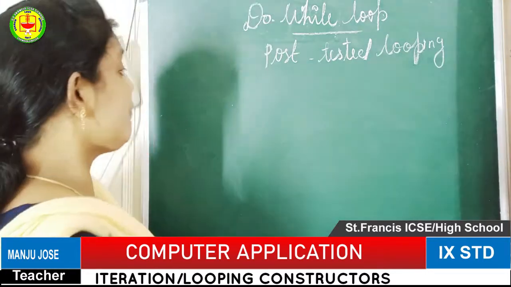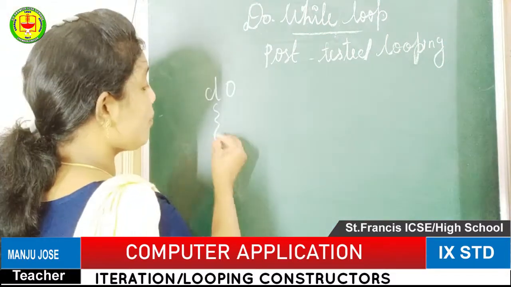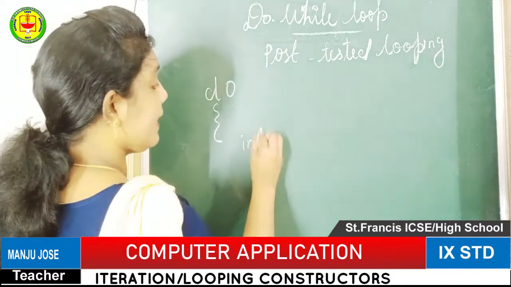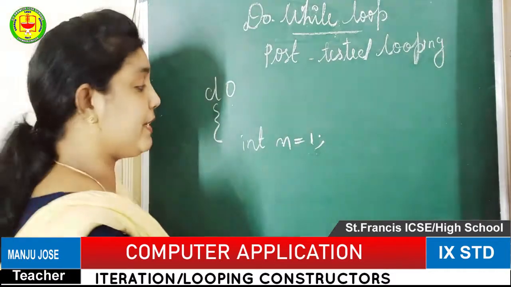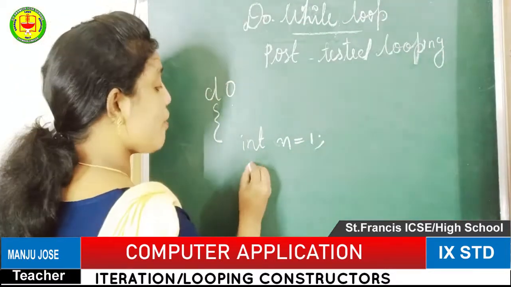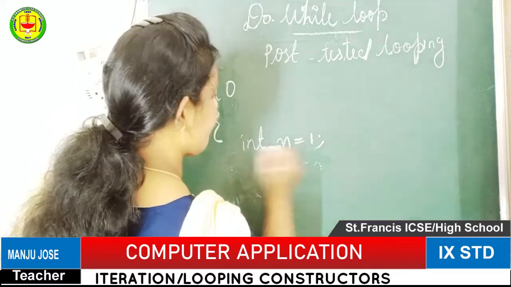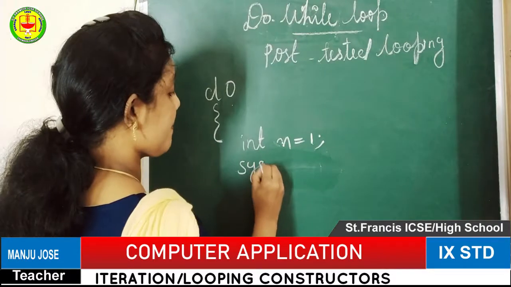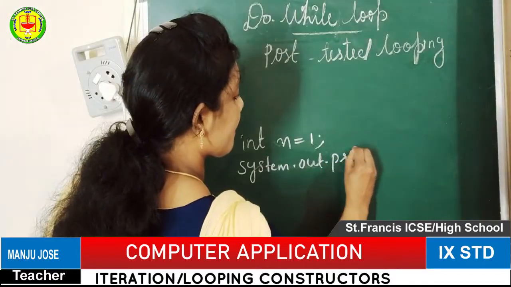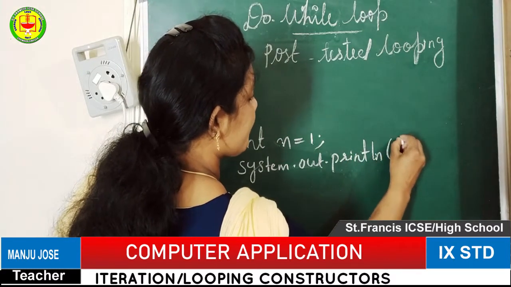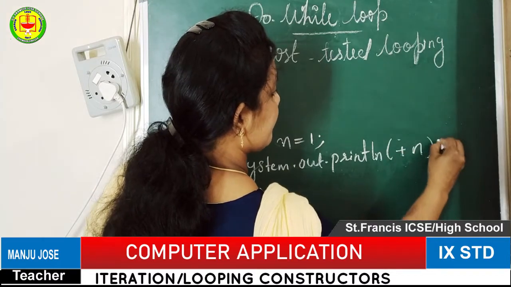So first you have to give the statement do. The next one is you have to open the bracket. Next, int n equal to 1, initialization of variable. Next, the present value of n should be printed: cout, or in Java, System.out.println, plus n.